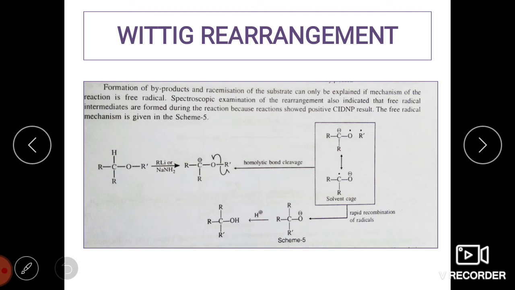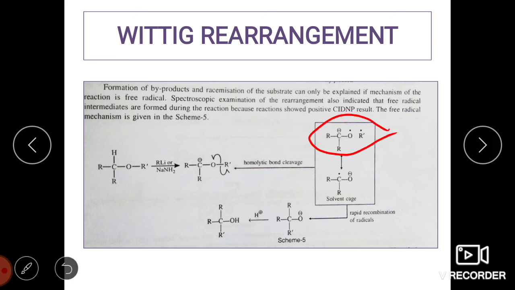You can see here, in presence of a base, the first step would be the deprotonation, that is H plus is going to be removed to give rise to a carbanion, O minus. Now at this position there is going to be a homolytic bond cleavage between the oxygen and the R prime group, the alkyl group. Once there is a homolytic cleavage, oxygen is going to have one electron on itself, and R prime is going to have one electron on itself in this form.